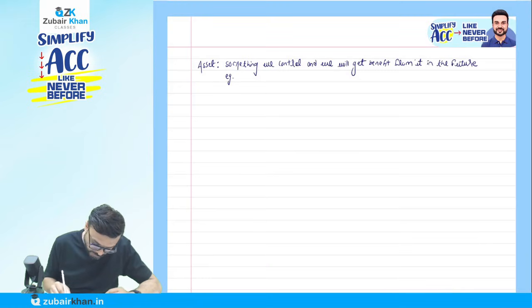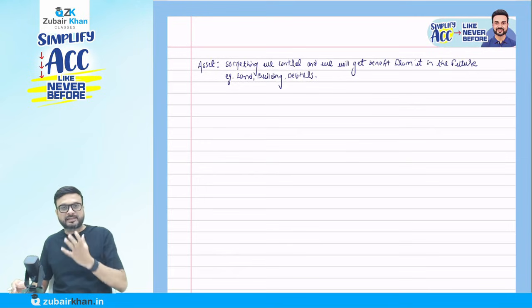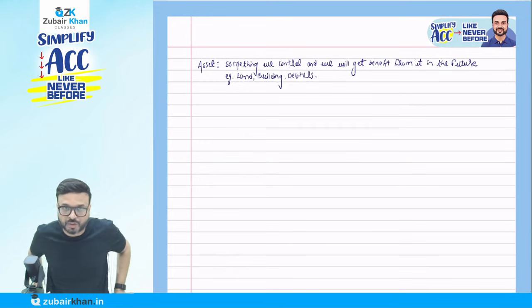Example: land, building, debtors. Write it down. So what do you mean by asset? Something on which we have control and we are going to get the benefit from it in the future.